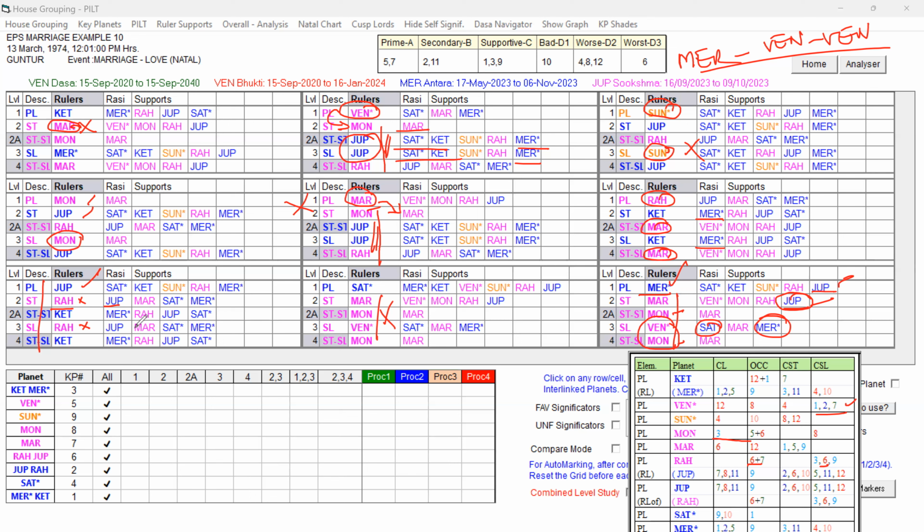Then, when Saturn was over, Ketu started. Ketu also has some weakness, but fortunately Ketu has got Mercury. Ketu and Mercury have favorable signification. So in the Ketu Dasa, during the Rahu Bhukti, Rahu having Ketu and Mercury in the rulers, the native's husband joined her again. But unfortunately, that was also not permanent, because they were in the same country but in different states, because of their different work locations. So they had meetings only once a week. Such things happen in life.